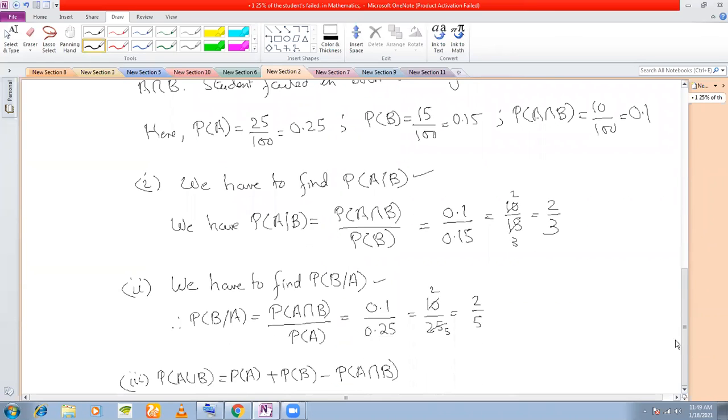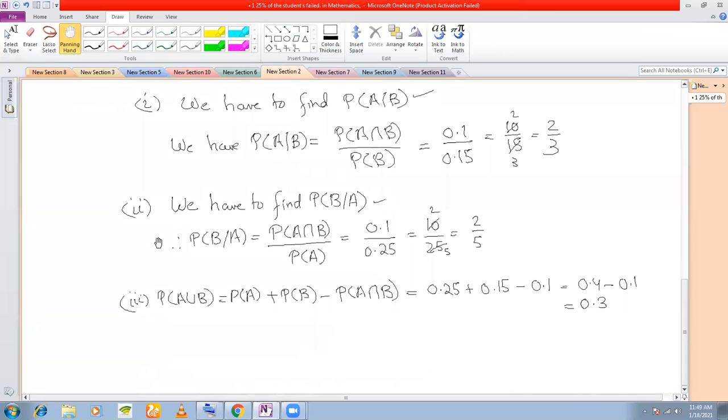And P(A intersection B) is 0.1. Just put the values. So 0.25 plus 0.15 is 0.4, minus 0.1. So that means your answer is 0.3. That finishes off this question.